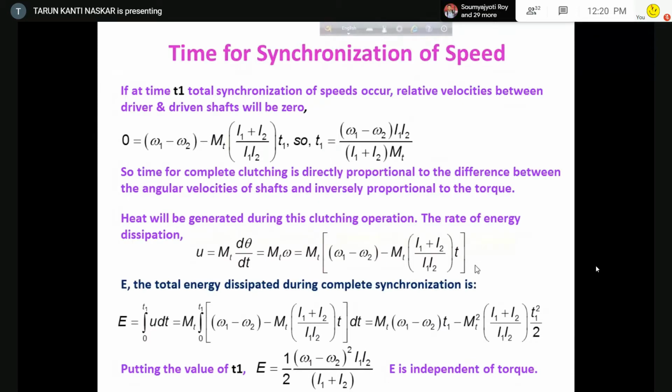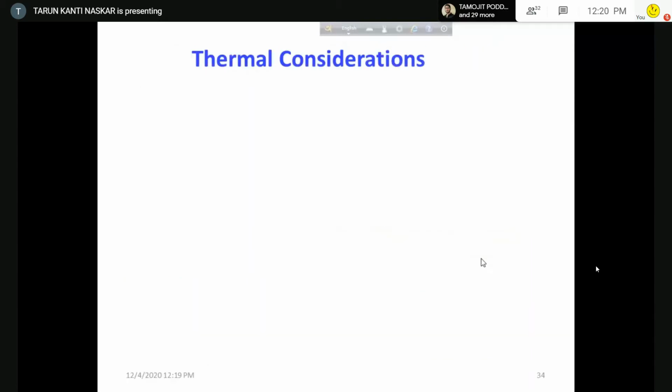So there must be some arrangement for the cooling down or dissipation of heat. Now we have to consider the thermal consideration.